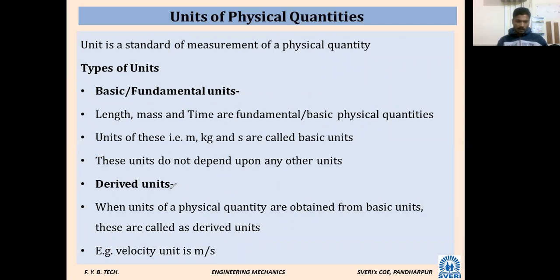Then there are derived units. Derived means when the units of a physical quantity are obtained from basic units. For example, velocity. What is the unit of velocity? Meter per second. It is derived from the basic or fundamental units. Any other example of a derived unit? Acceleration, meter per second square. Very good.